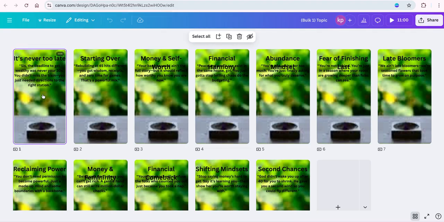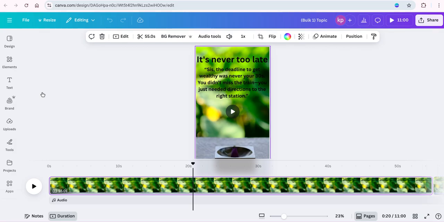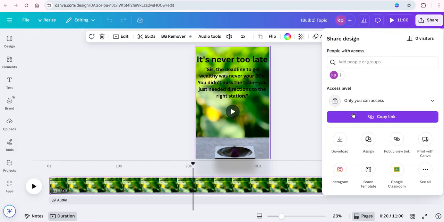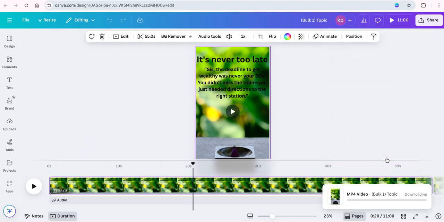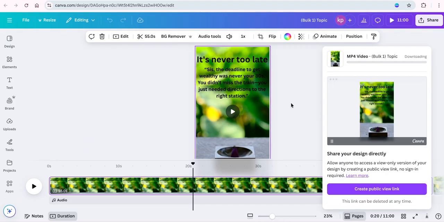So let me show you how to go ahead and download these as separate files. You're going to say share up here in the right corner and download. Now you see the option to download these pages 1 through 12, and right below there you have the option to download pages as separate files. There you have it. And you'll let them download as separate files. So you just did it. You just created 12 videos in 12 minutes. Is that not golden?